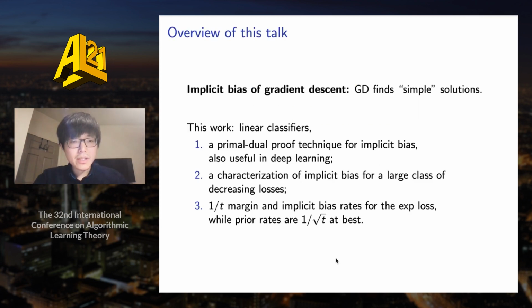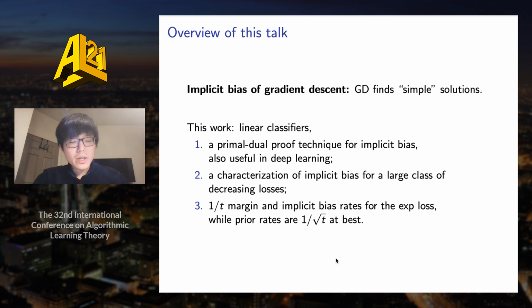We analyze the implicit bias of gradient descent. The motivation is that, in practice, gradient descent can often find simple solutions with good generalization. This raises many natural questions such as, what are these simple solutions, and can we find them faster?